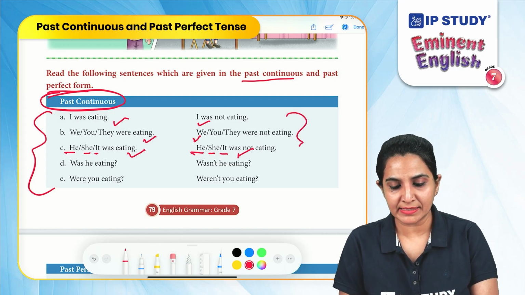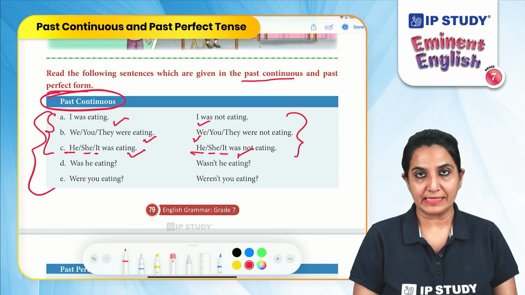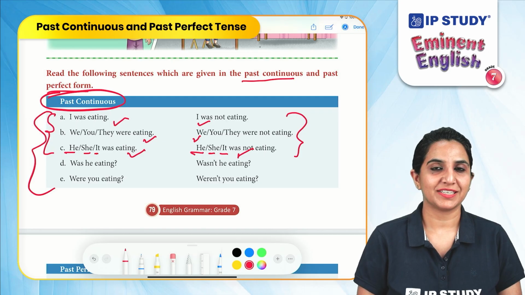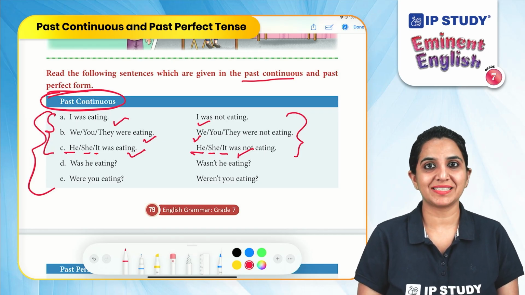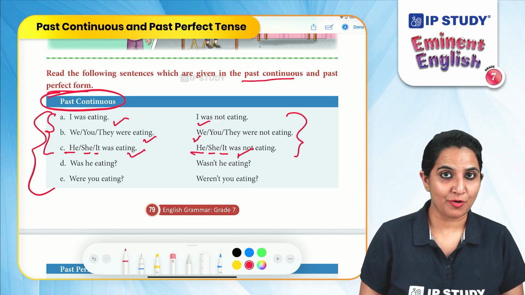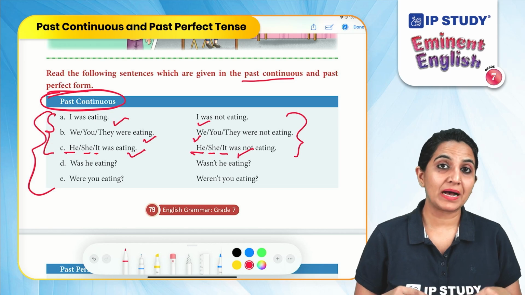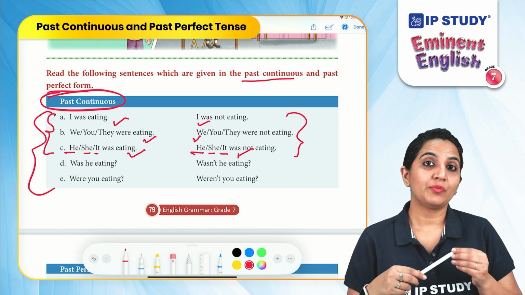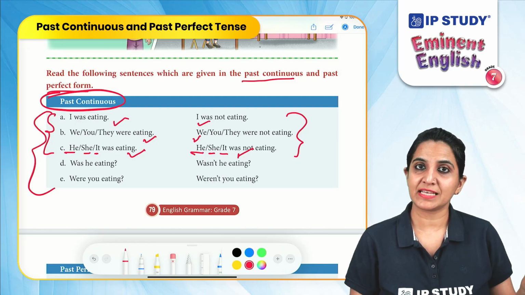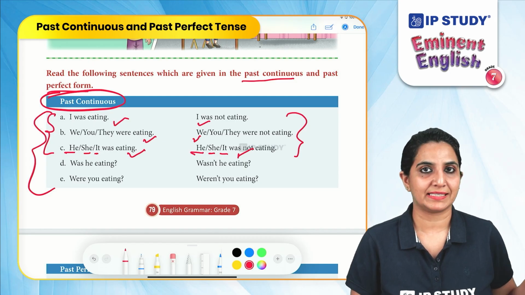Now, in these affirmative and negative sentences, what did you notice? Very good. We used the verbs was and were along with the ing form of the verb. So, in past continuous tense, we will use was and were for affirmative sentences, for negative sentences, as well as for interrogative sentences.